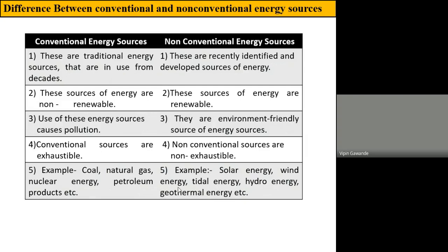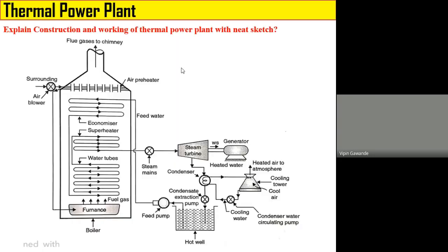Now let us discuss energy conversion. So we are dealing with the power plant. The function of the power plant is to convert a form of energy into electrical energy. So we are first dealing with the thermal power plant. The word thermal means heat. That means this power plant converts heat energy into electrical energy.